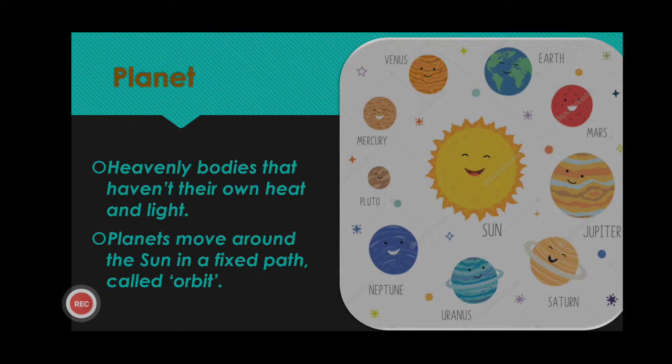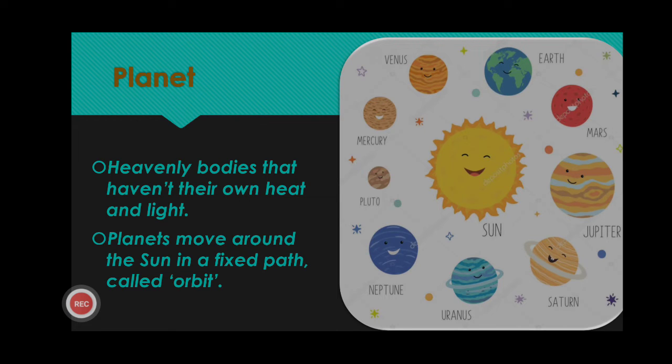Means planets have no heat and no light of their own. Then how do they shine? They shine due to the light that they get from the sun. And when they get the light from the sun, they reflect it. What is reflection?